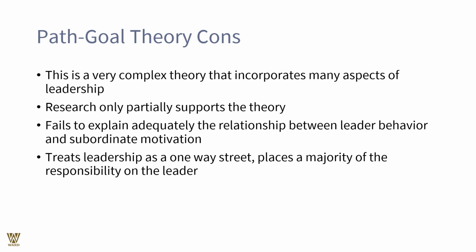In Robert House's path-goal theory, it is the onus of the leaders, the vision of the leaders, which will enable this theory to be successful. It treats leadership as a one-way street, placing a majority of responsibility on the leaders. If you go across it, you will understand that the whole onus has been placed on leadership, with little or minuscule attention given to the follower, which might not be true. In fact, the quality of followers will enable an enriched leader to guide them and lead them.